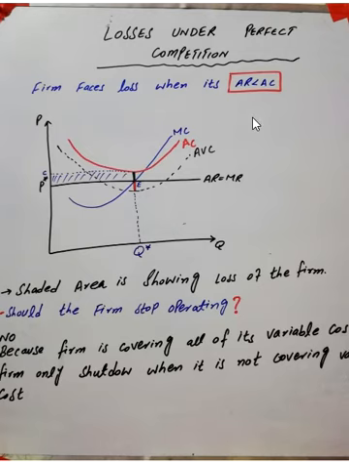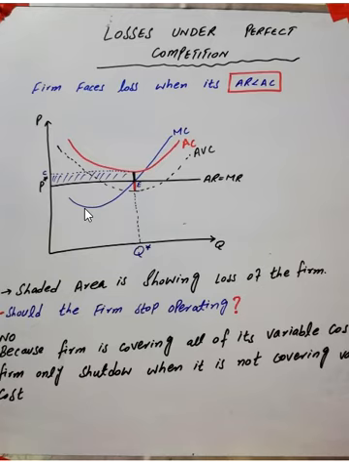So it means that at that point the firm is facing losses. On the vertical axis we have taken the price, and on the horizontal axis we have taken the quantity, and this horizontal line is showing price, average revenue and marginal revenue, and this blue line is showing marginal cost.